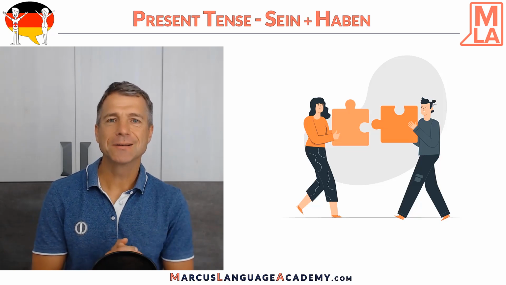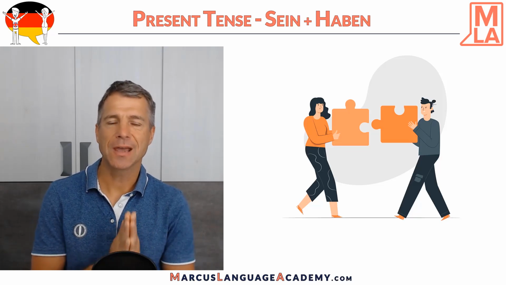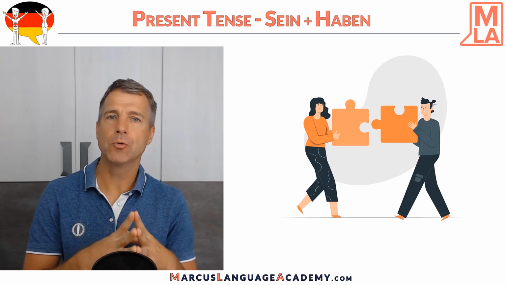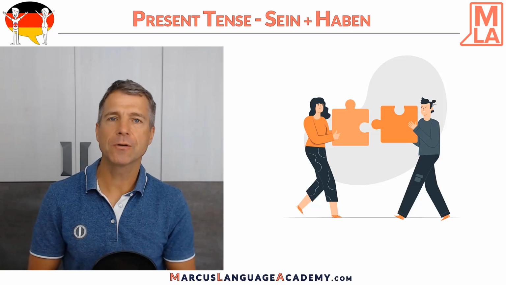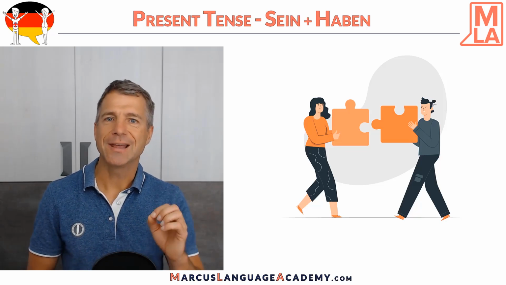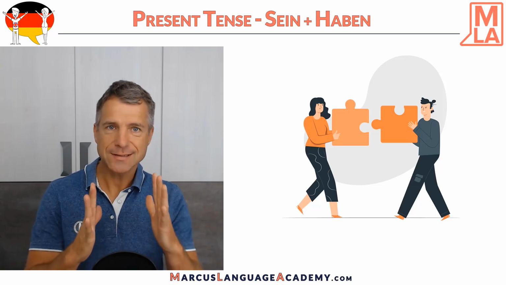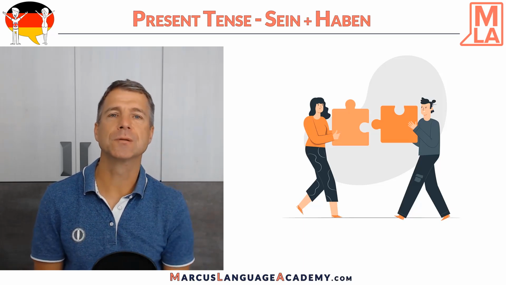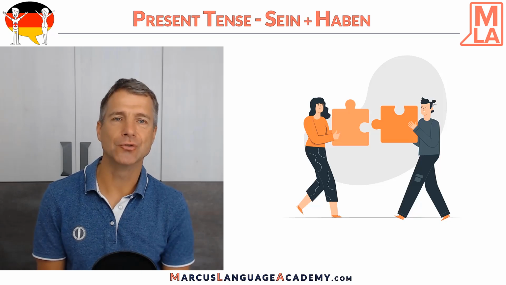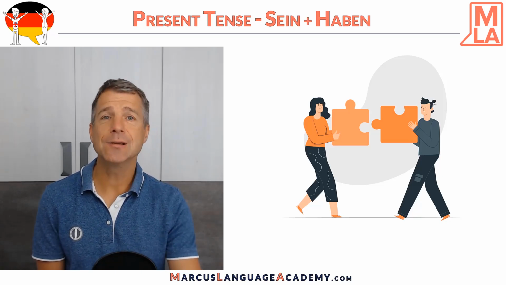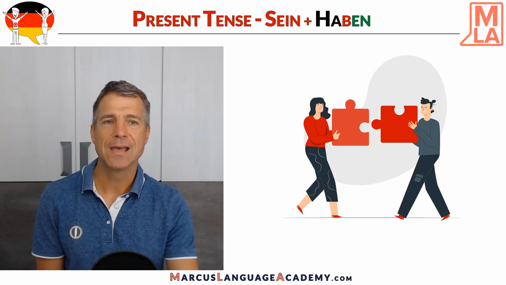Hi, I'm Marcus from Marcus Language Academy, and today I'd like to explain a little bit more about German grammar, which is part of my beginner's course where you learn with stories. Today's topic is the present tense of the two most important verbs, sein, to be, and haben, to have. So let's see what they do.